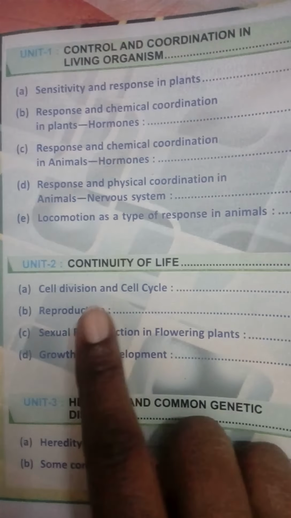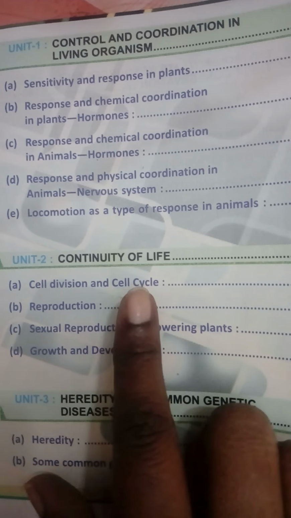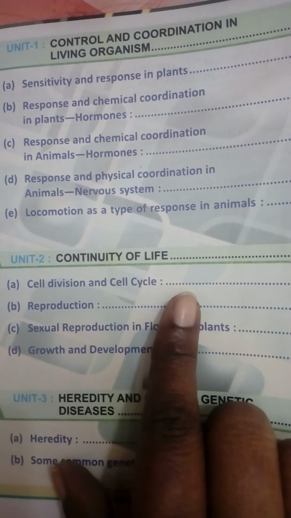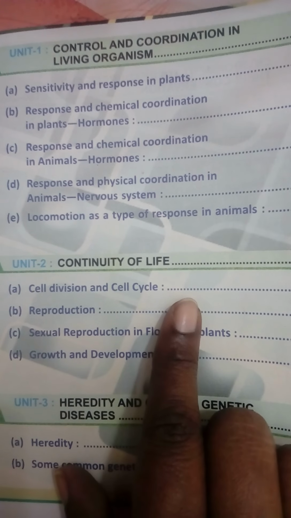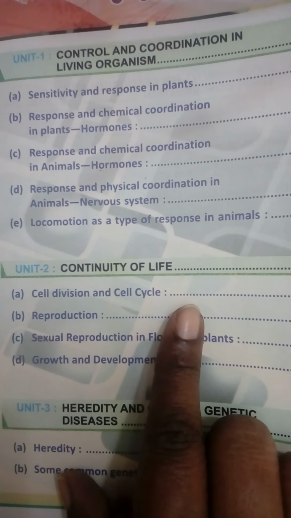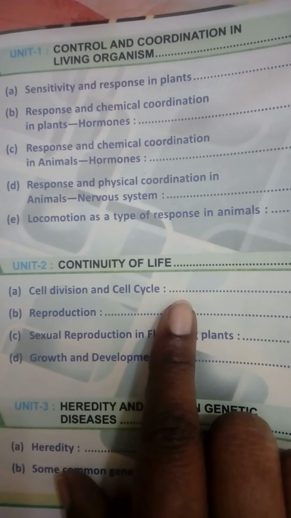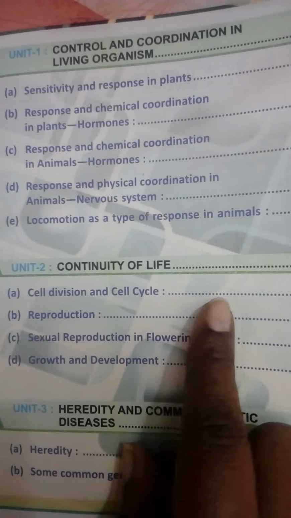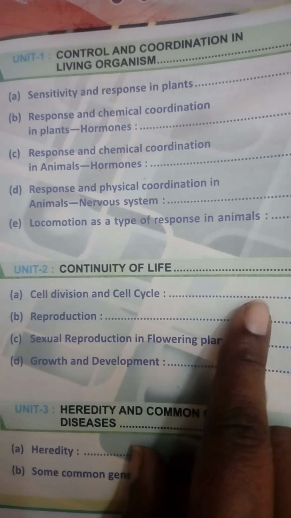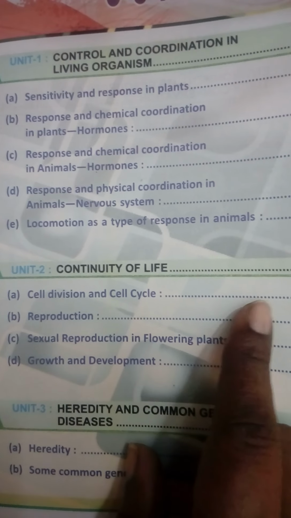Okay class. Next, we are going to start with unit 2. I am discussing the class 10 syllabus. And yes, remember it class, you have the whole book for your Madhyamik. So in unit 2 you have cell division and cell cycle, reproduction. This is a very important chapter of Madhyamik. Maximum questions come from here.